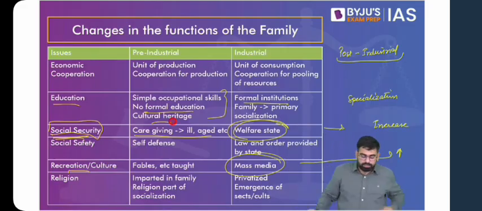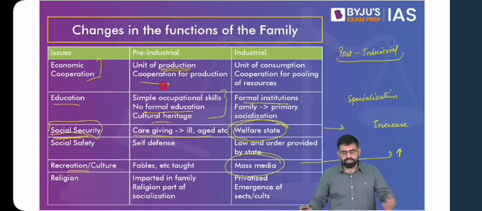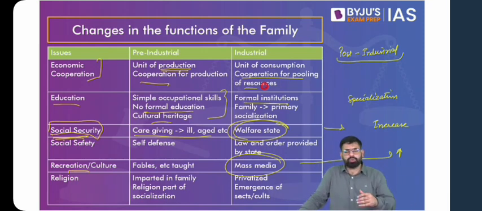Then if we talk about economic cooperation, as I've already discussed, initially in the agrarian sector, the family is the unit of production, and whatever they produce, they consume. So the family is a unit of production and consumption. Also, for this production there was cooperation because in agriculture, everyone was involved. But this aspect of cooperation is also there in industrial families, wherein both the male and female members of the family work together. Because now, when we are talking about pre-industrial, industrial, and post-industrial, we are again not differentiating between nuclear and joint families. Even in industrial setups, if you talk about any family which owns an industry, generally you'll find joint families. Second, you'll find that everyone contributes to that production, to that industrial unit. So cooperation is there both in pre-industrial and industrial societies.